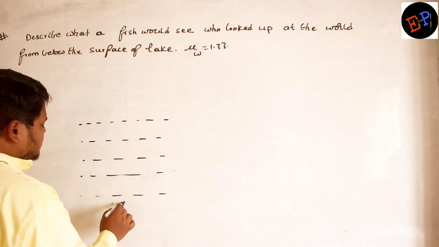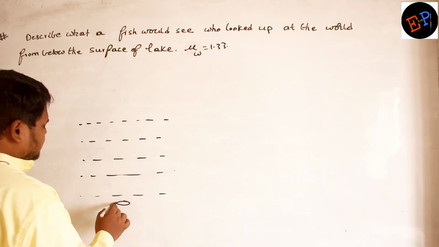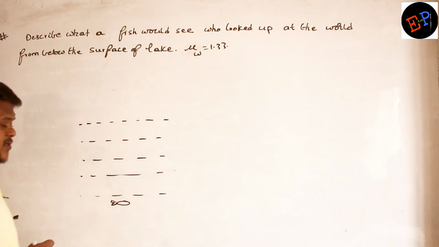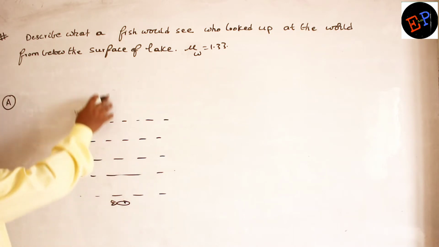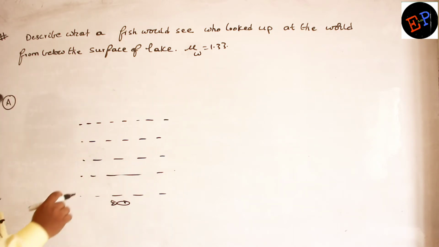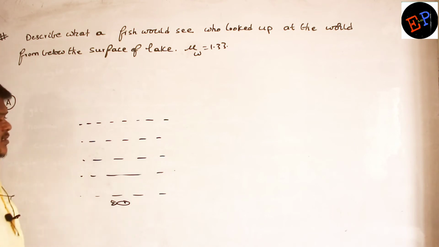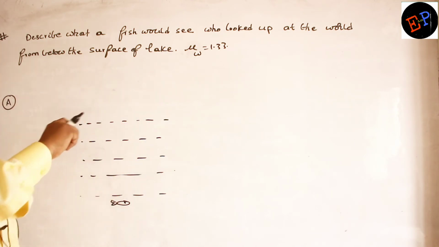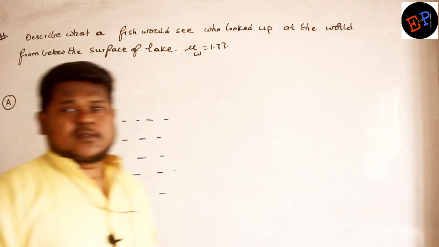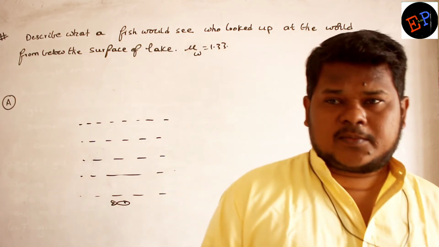Consider this is a fish. Now this fish is looking upwards. It wants to see out of the water. How does the outside world appear to this fish? That is the question. Are you able to understand?